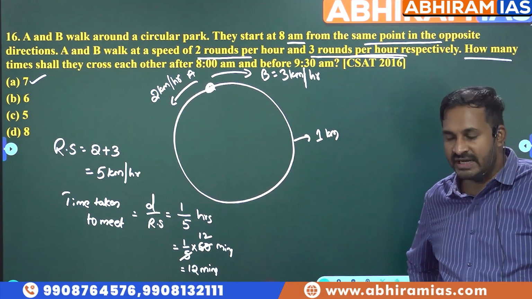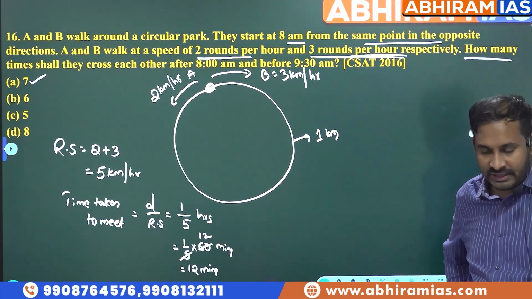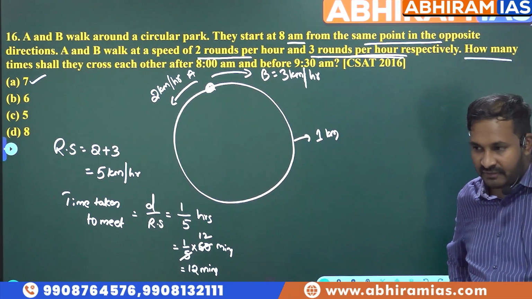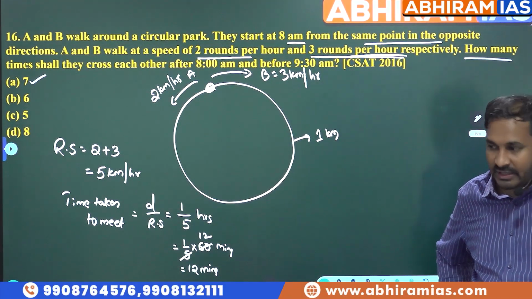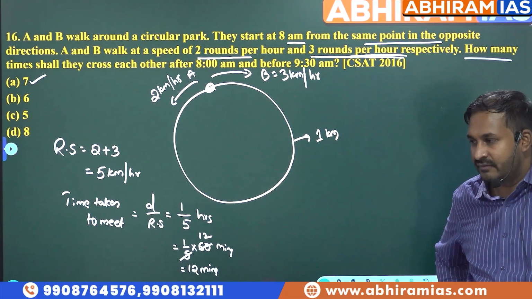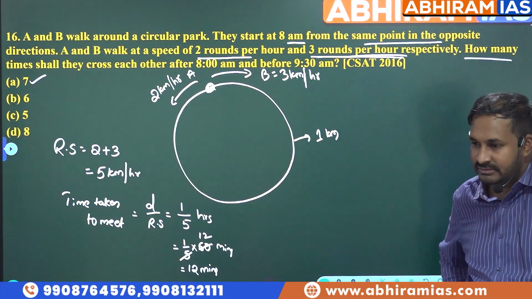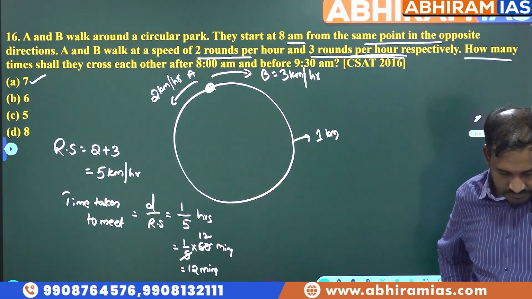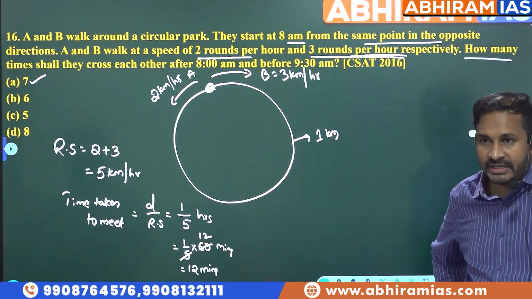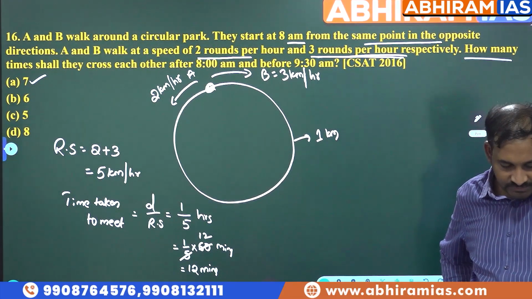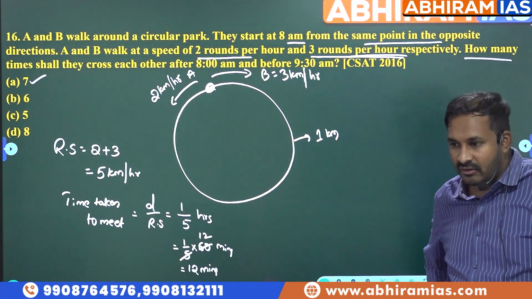And Q walks at an average speed of 3 rounds per hour. How many times will they cross each other